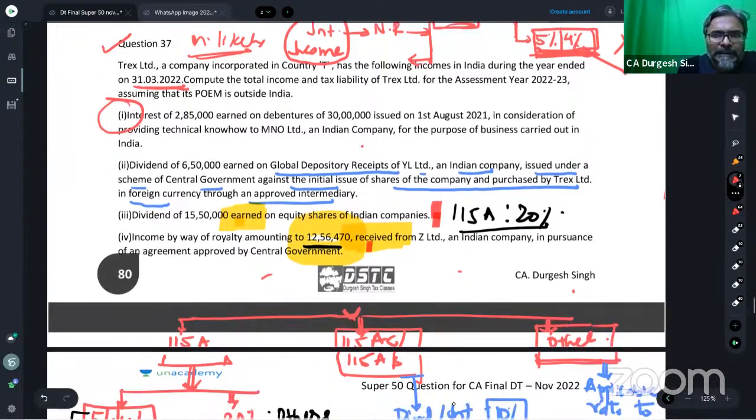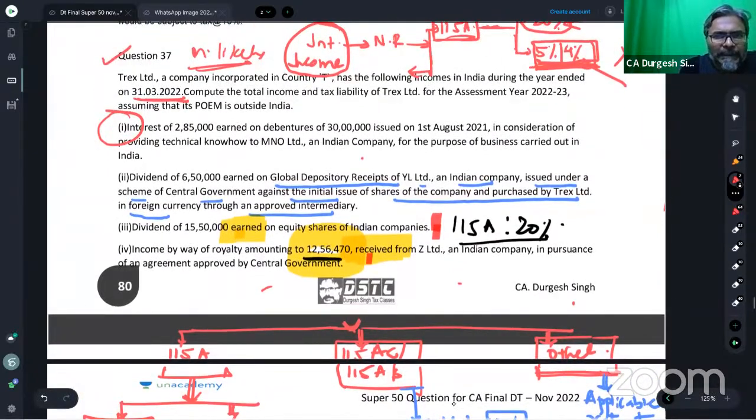And this is the only data in the question which you are getting for the royalty part. So one is for the FTS, providing technical know-how, and another is for the royalty part.